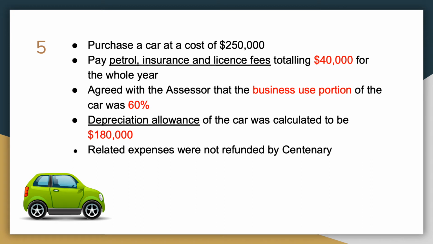For Note 5, he purchased a car at a cost of $250,000 and paid petrol, insurance, and license fees totaling $40,000 for the whole year. And the business use portion of the car was 60%. The depreciation allowance of the car was calculated to be $180,000. They are not refunded by Centenary.